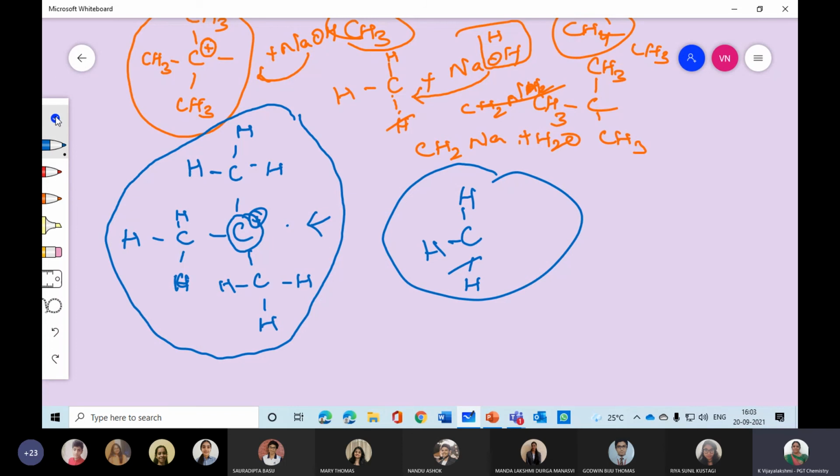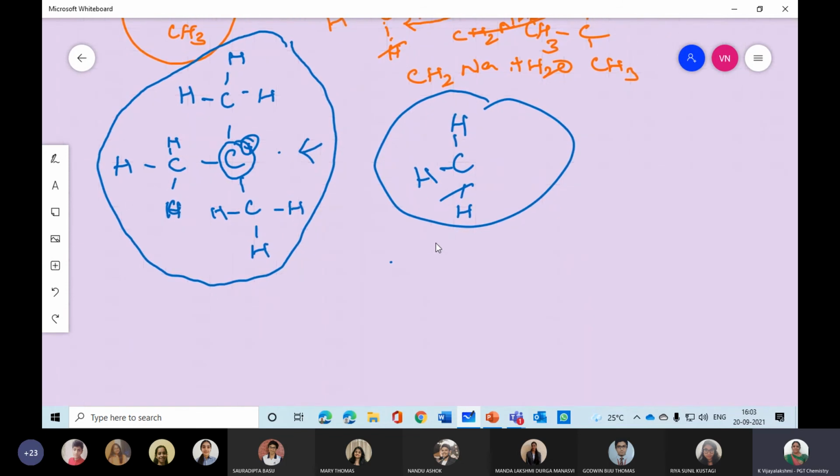So homolytic, the last point they are giving: in homolytic cleavage, the stability of free radicals depends upon the bond dissociation energy. We are talking about the stability point. Stability means more stable or less stable.